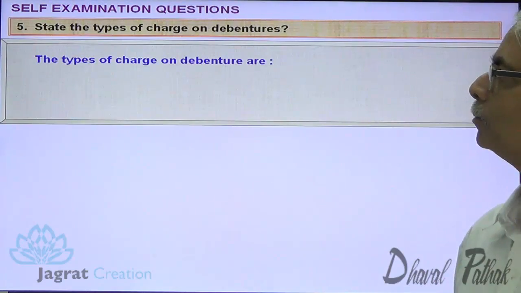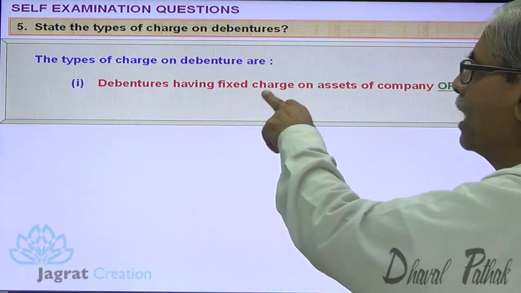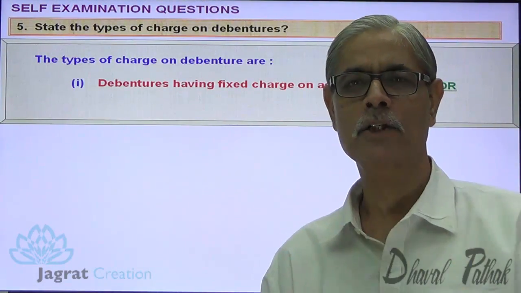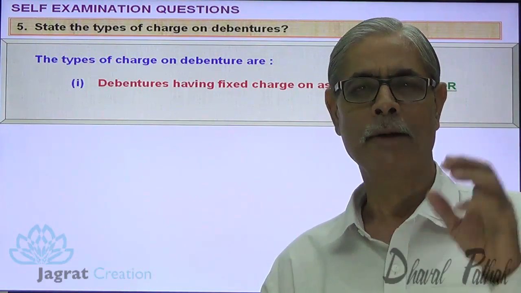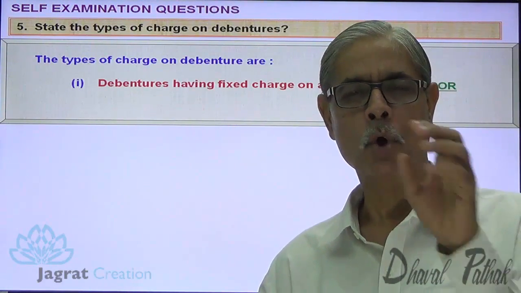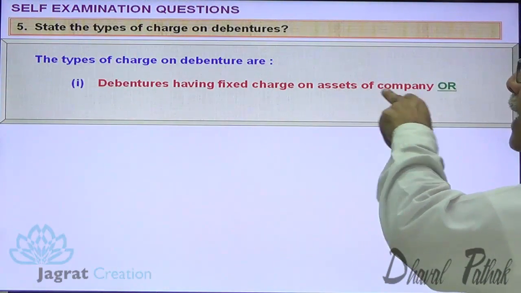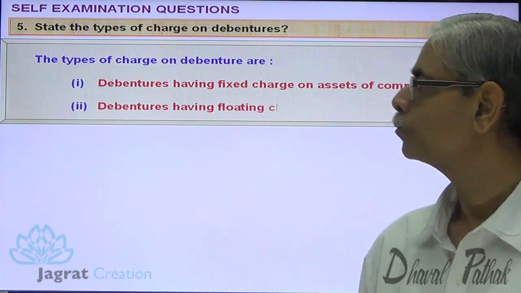Now, the types of charge on the debenture are debentures having fixed charge on the assets. Suppose that debentures of 2 lakhs are issued, the charge is created in the machinery. Then machinery is a fixed asset on which charge is created. So debenture having a fixed charge on the asset known as machinery. This is one type of charge.